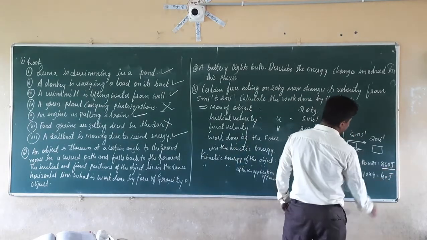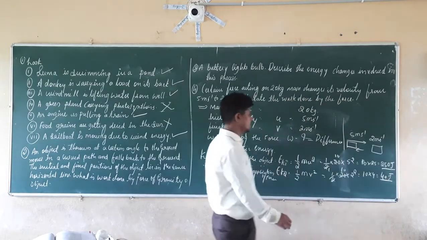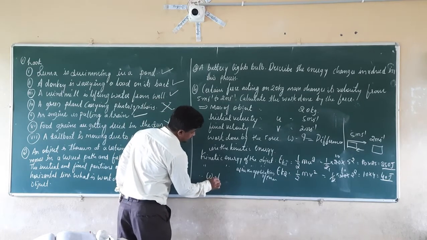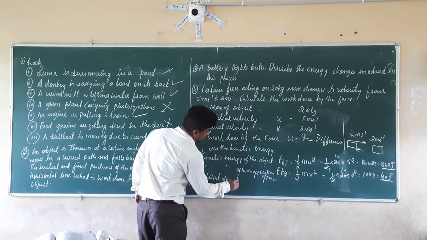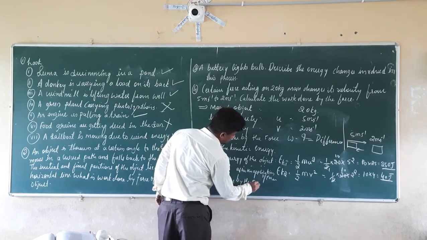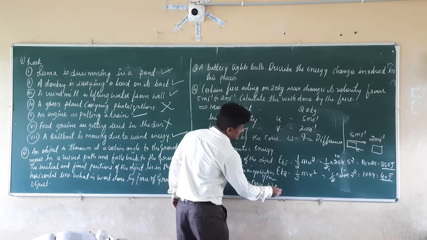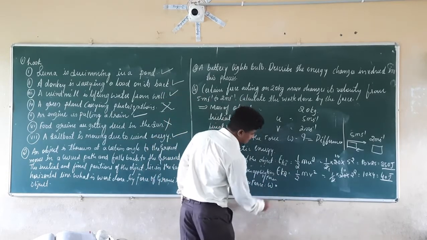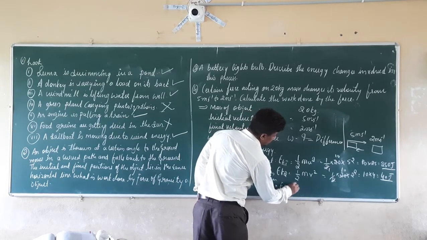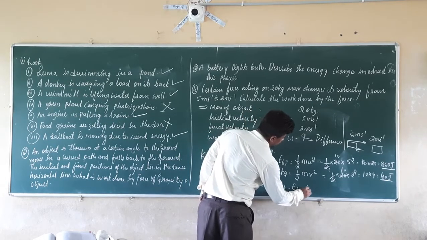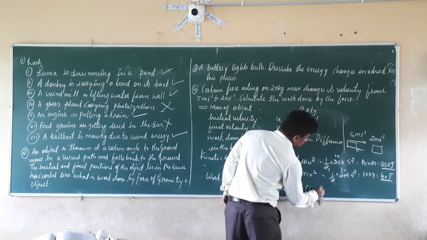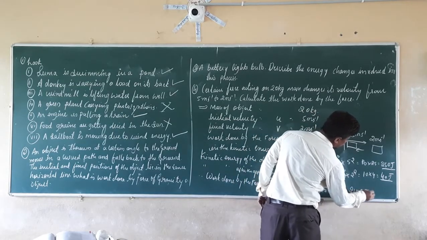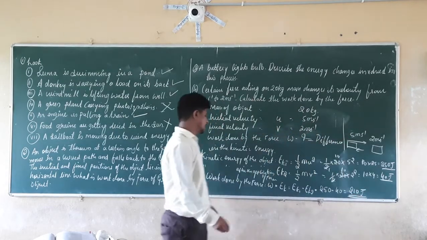So initial kinetic energy is nothing but 250 joules. Final kinetic energy is equal to 40 joules. So therefore, the work done by the force is nothing but W, which is the difference in the kinetic energy. That is nothing but W is equal to Ek1 minus Ek2, which is equal to 250 minus 40, which is equal to 210 joules.